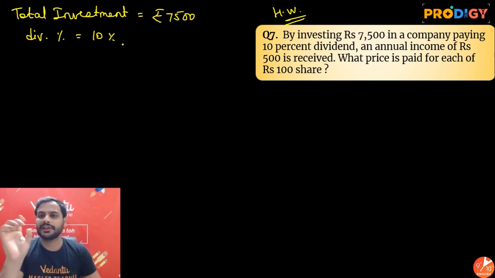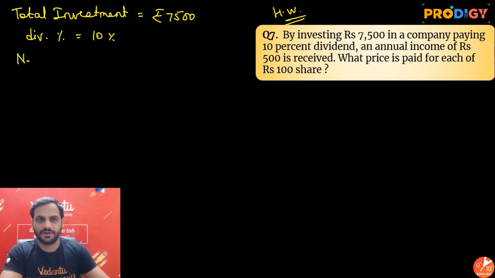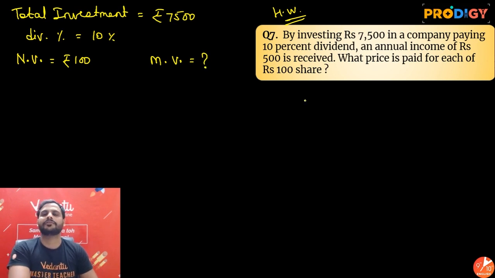So total income is 500. They are asking what price is paid for each of rupees 100 share. That means the nominal value of a share is rupees 100 and they are asking what is the market value of that share.